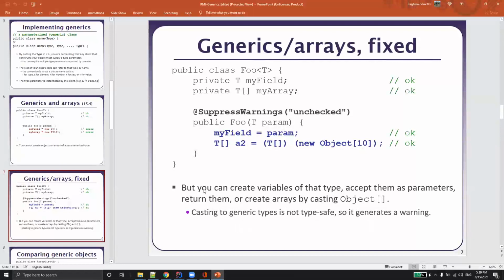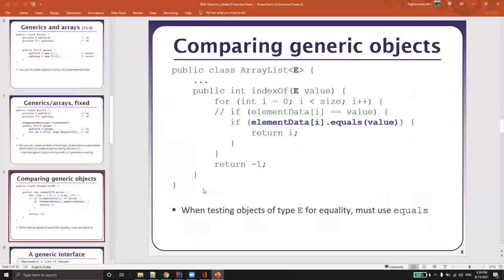Okay, so that's the point which we have learned, and let's understand how we can compare generic objects. This is one of the ways we can do this. Whenever we have an array list, in our case E, they have given because they are treating this as an element. I just mentioned in the previous one E for element, T for type, like that. In this case, public int indexOf(E value) is the example you're trying to understand. Whenever you want to compare the value, you're not supposed to compare by equality. You're always supposed to use dot equals when you're comparing generic objects. That's the convention.